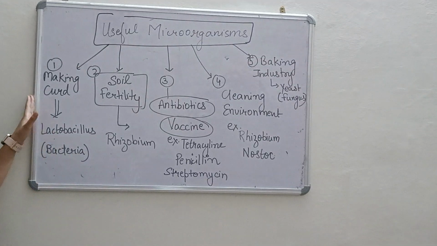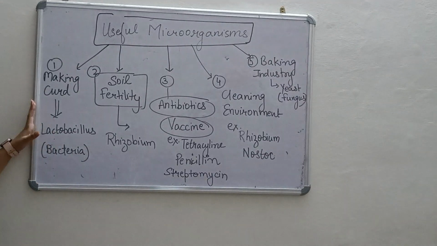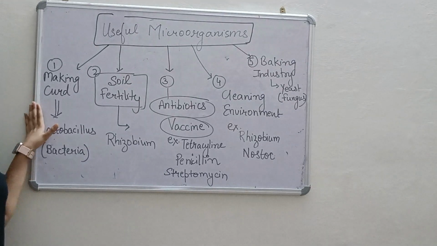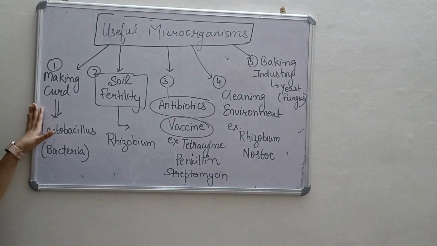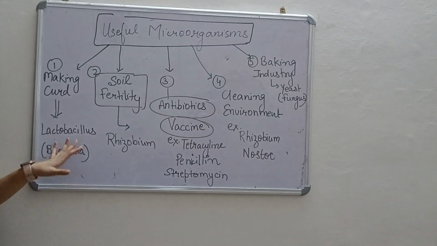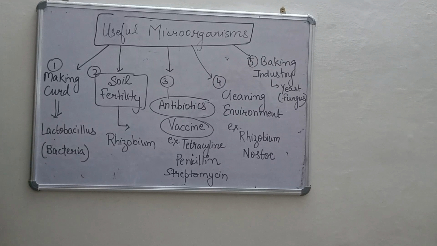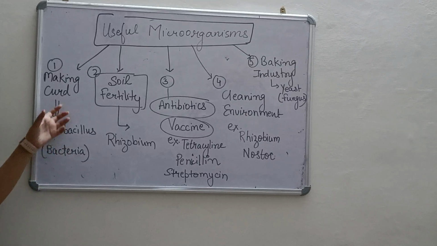So the second part is useful microorganisms. How the microorganisms are useful for us. First is making curd. Which bacteria is responsible for making curd? Lactobacillus. It is a bacteria, Lactobacillus, which is used for making the curd. And curd contains which acid? Lactic acid. The acid present in the curd is lactic acid, and the bacteria responsible is Lactobacillus.